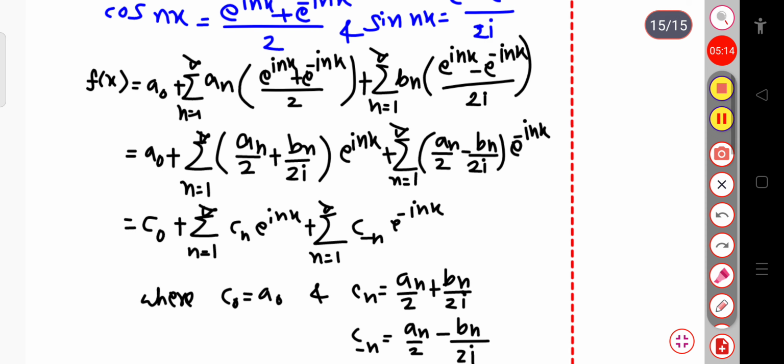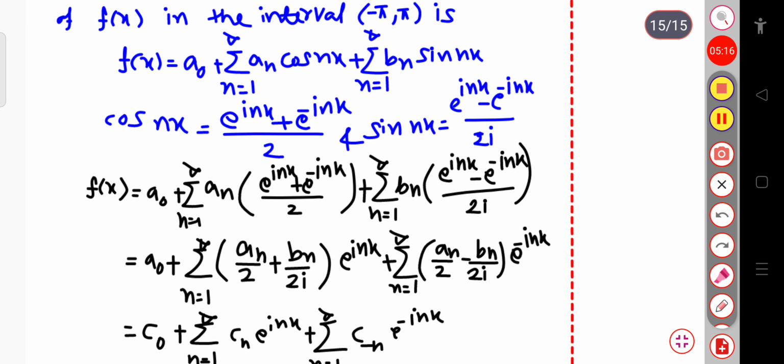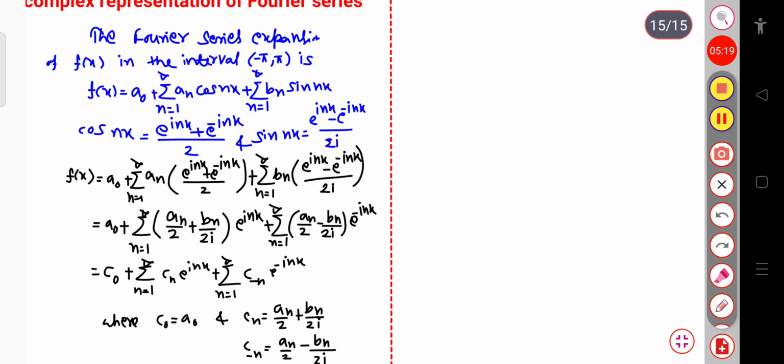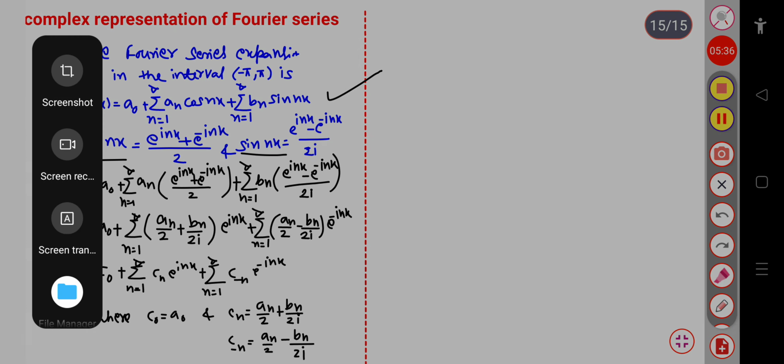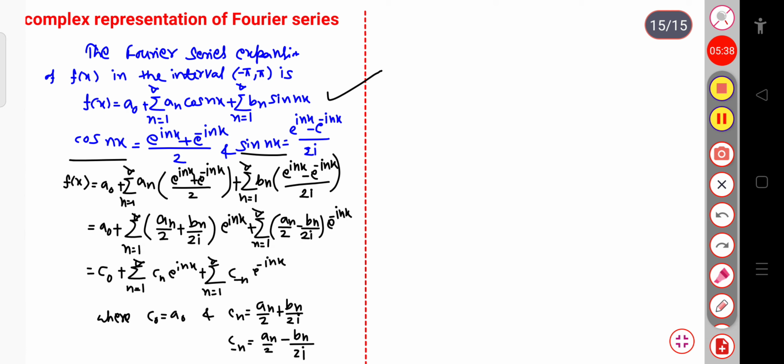Now what is our main aim? Here simply you can see in this part what we have done: first we have taken the Fourier series from the interval minus pi to plus pi, and from that we have substituted the value of cos nx and sin nx in terms of the exponential. This is the complex representation of the Fourier series. So here we are substituting the value of cos nx and sin nx in the Fourier series.